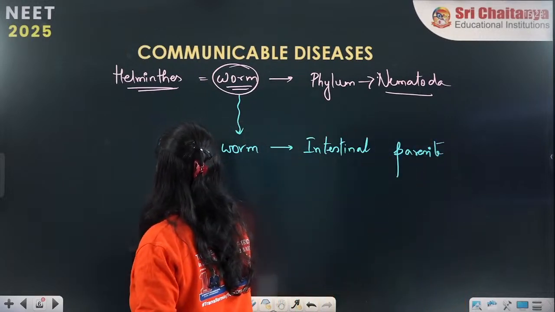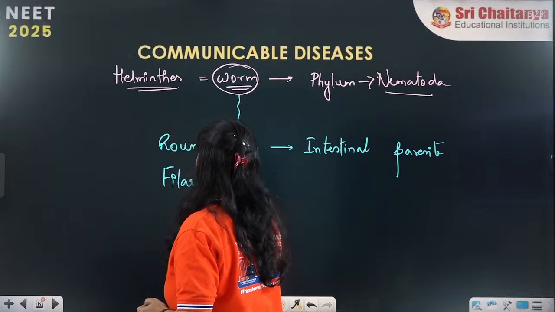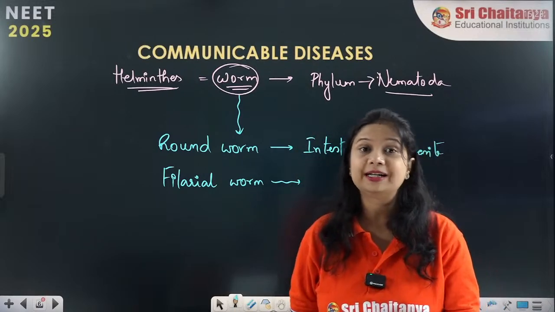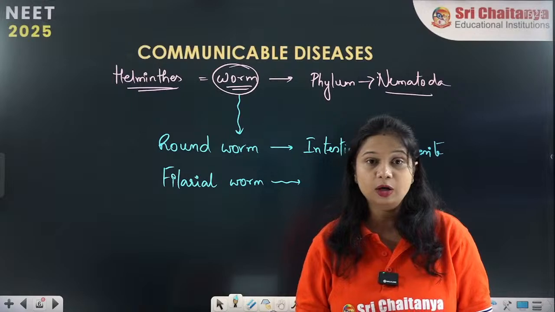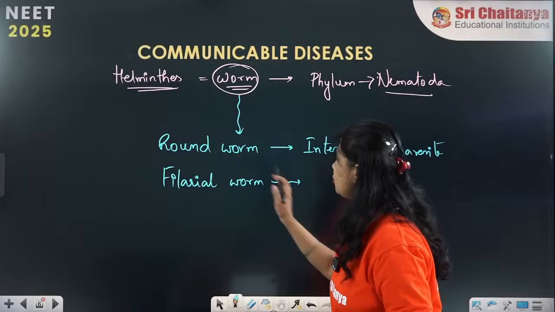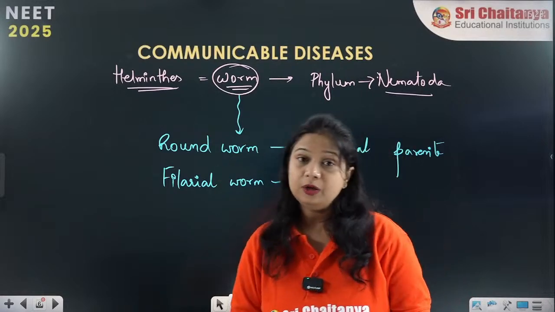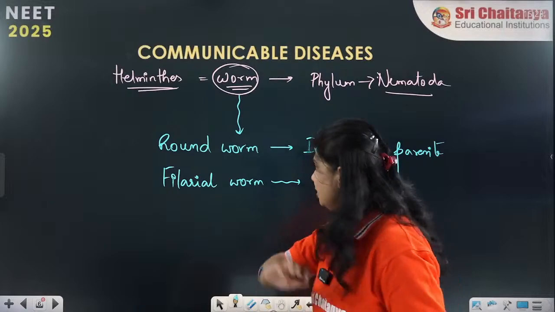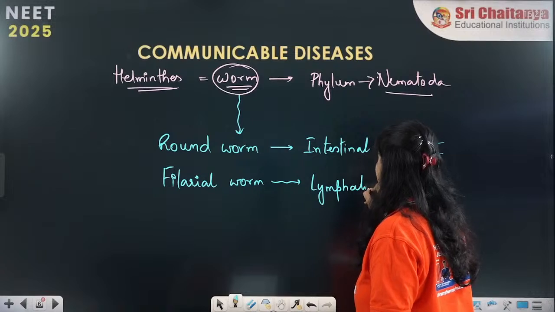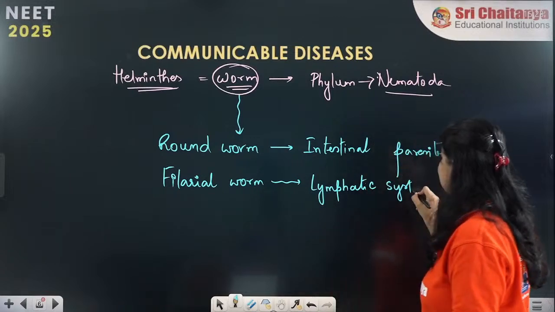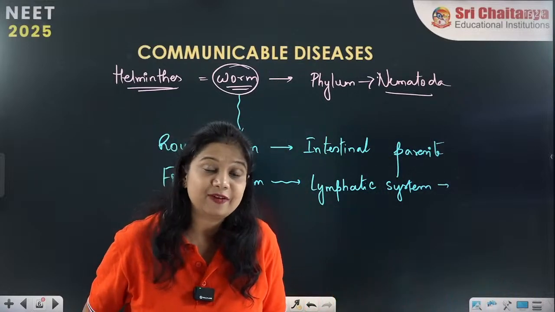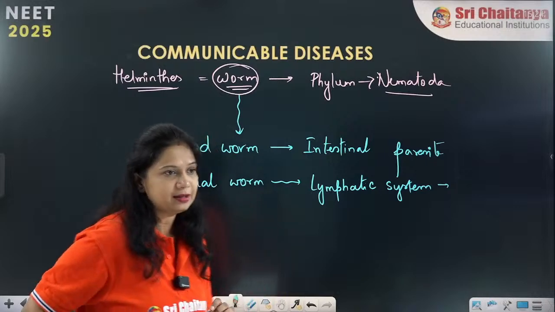Similarly, the filarial worm causes elephantiasis. I am not going into detail here because you have to study them in great detail. So elephantiasis is a condition caused by the filarial worm, which stays in the lymphatic vessels, in our lymphatic system. So these are tissue parasites. They are living in the tissues, in the lymphatic vessels.